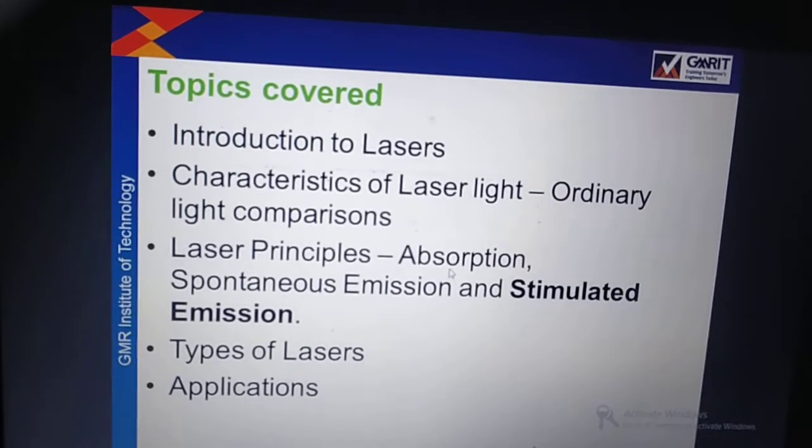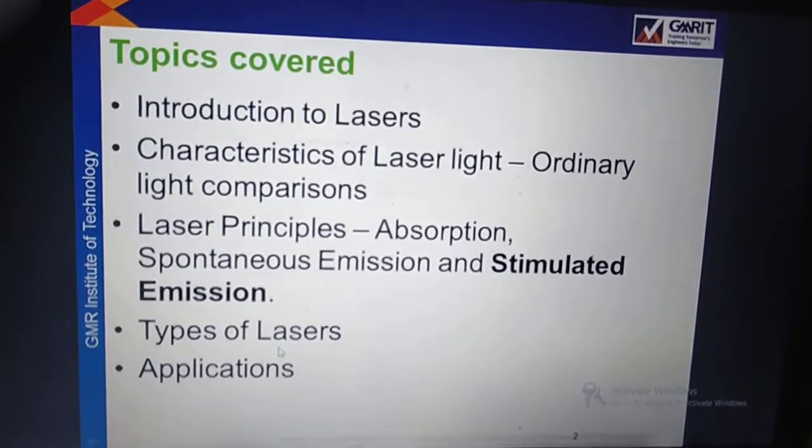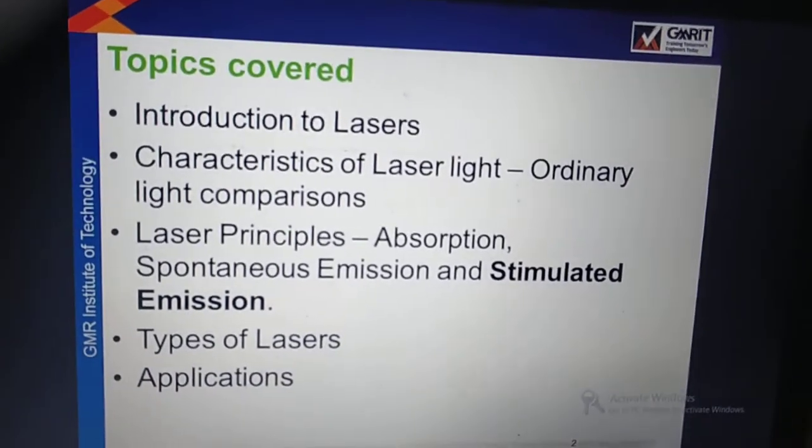So for that we are going to learn absorption, spontaneous emission, stimulated emission, and then we are going to study different types of lasers and then the applications of lasers.